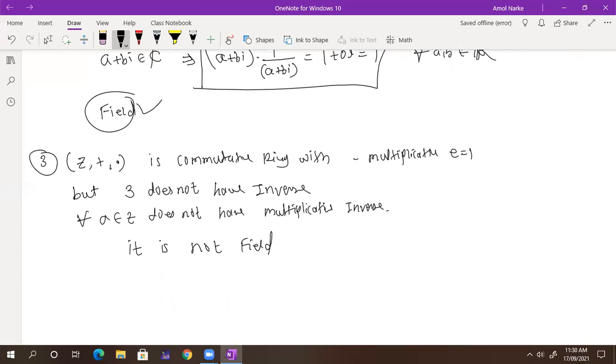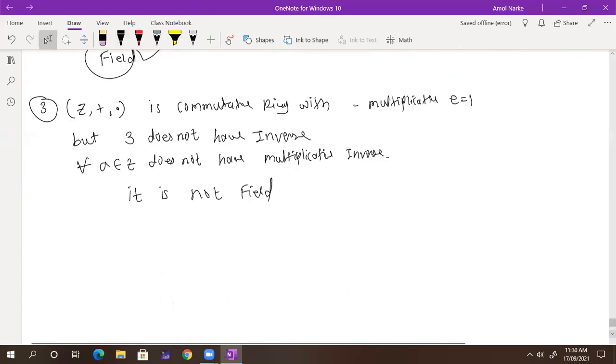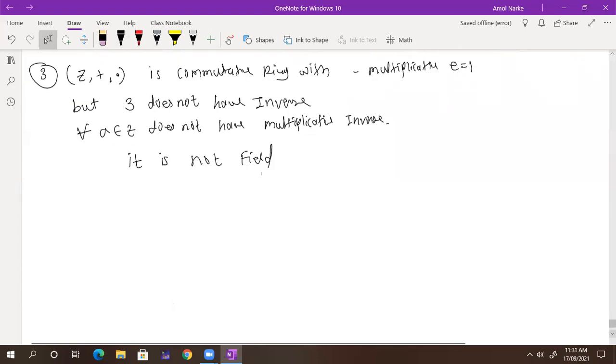Now let's talk about some finite thing. Let's take one example, very simple: Z6 with plus and dot. What do you think about that?